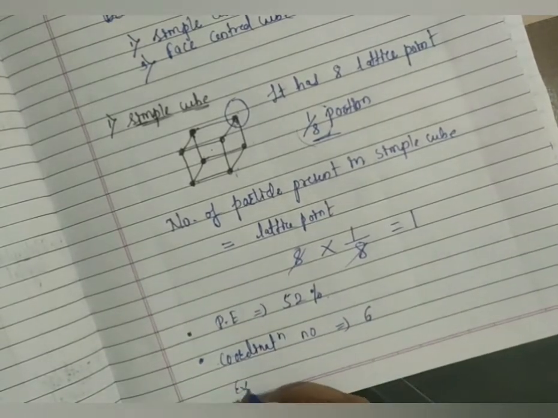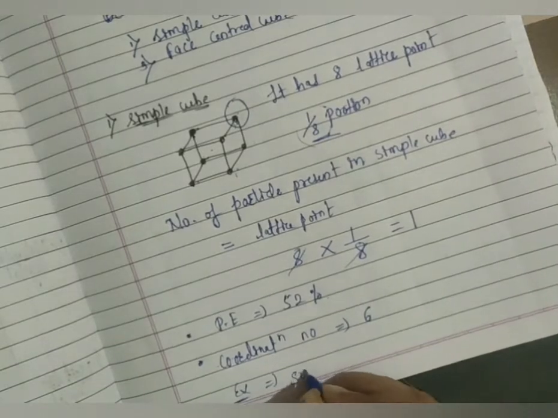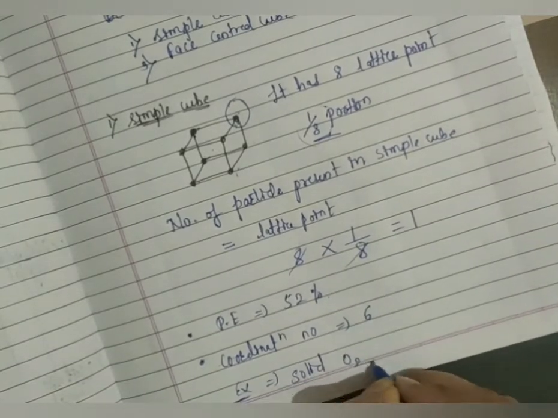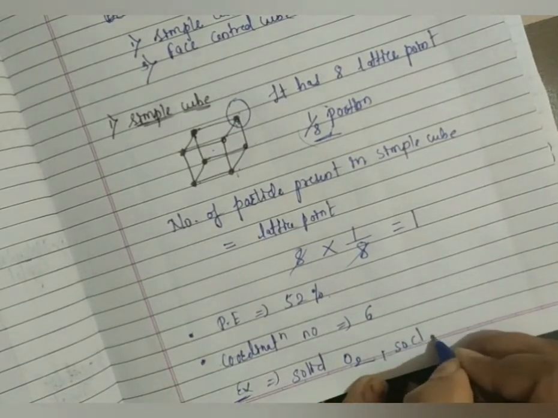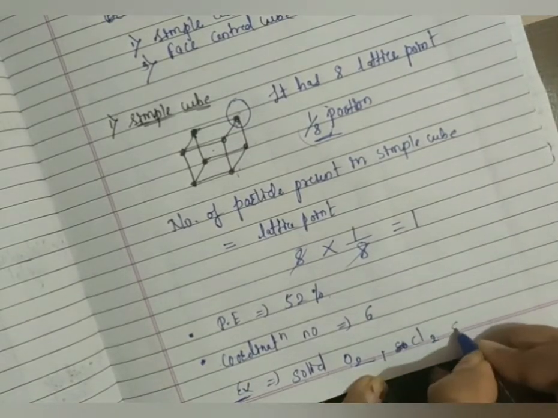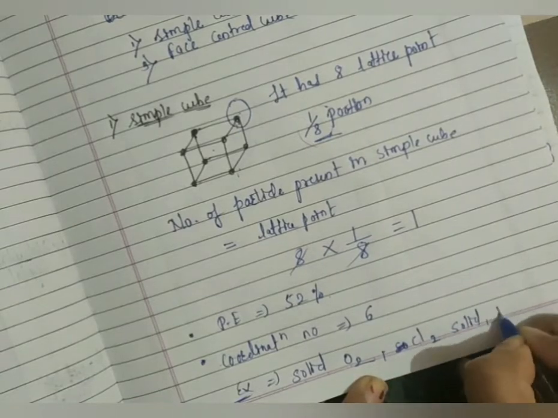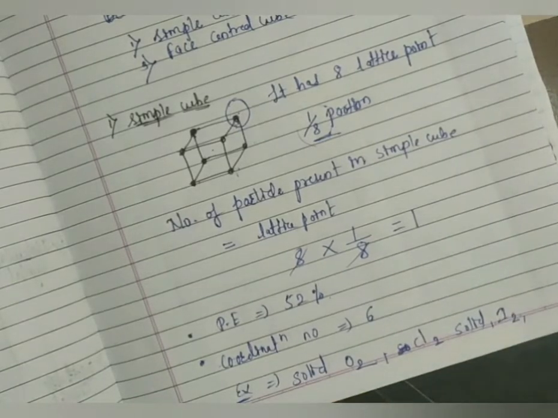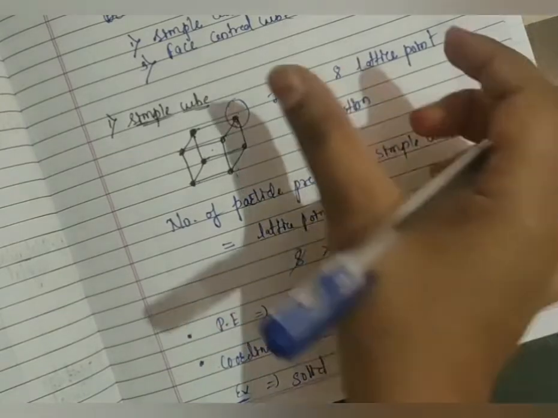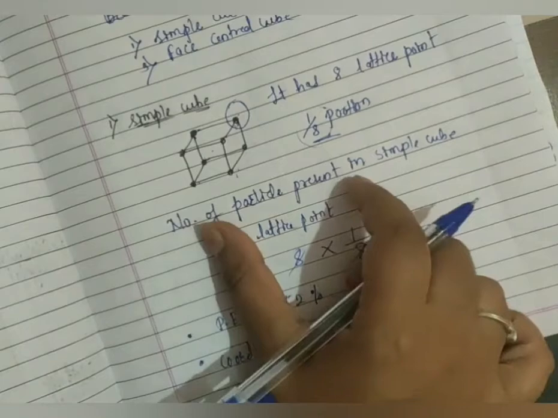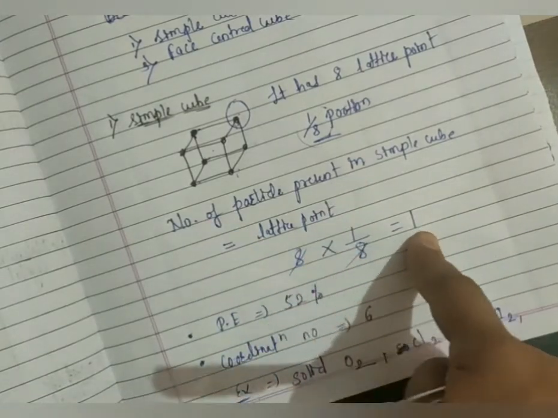Examples of the simple cube are solid oxygen, that is O2, solid chlorine, that is Cl2, solid iodine I2, solid bromine, solid fluorine. These are examples of your simple cube. What you should remember: it has 8 lattice points. The number of particles present in the simple cube is 1.